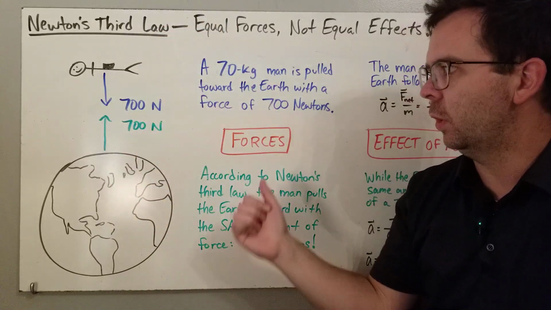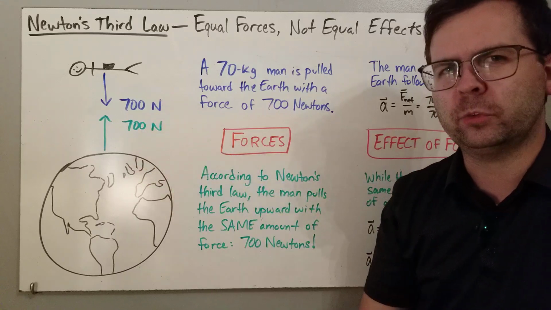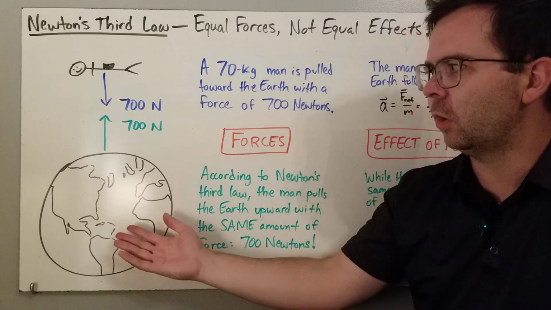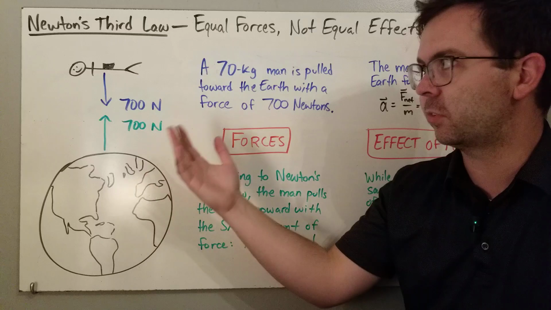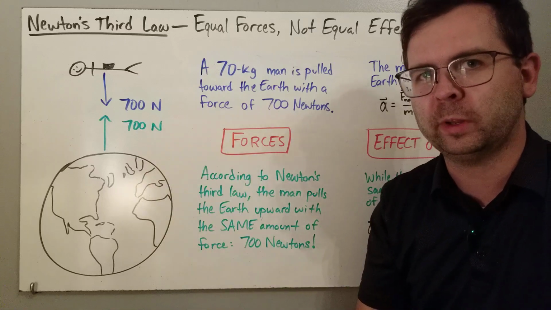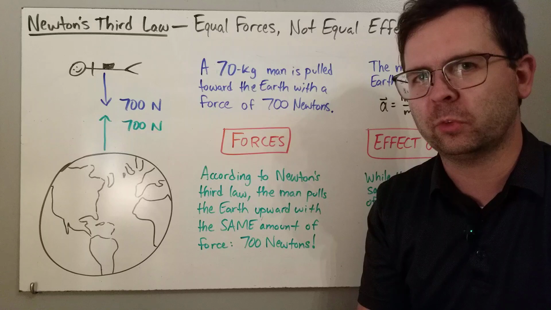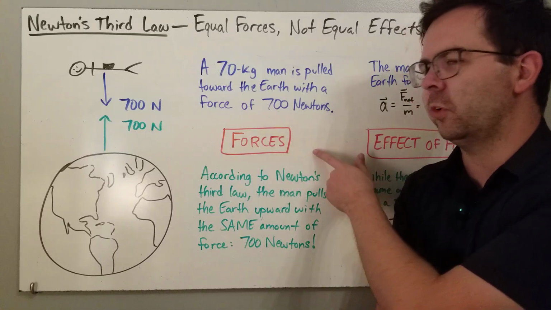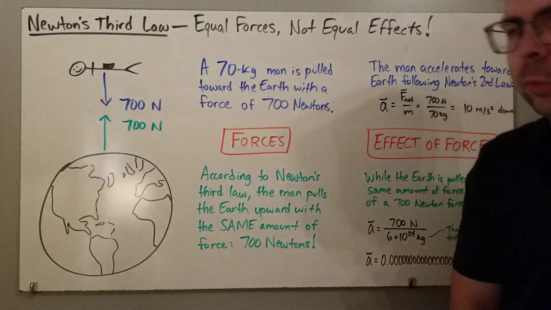Newton's third law. So part of this says that the forces are equal to each other, which doesn't seem right because clearly the Earth isn't really falling up like the skydiver is falling down. The skydiver is very clearly being pulled down to the Earth, but it doesn't seem like the Earth is being pulled up towards the skydiver. But that's where the misconception lies. The forces are equal, but the effects of the forces are not equal.